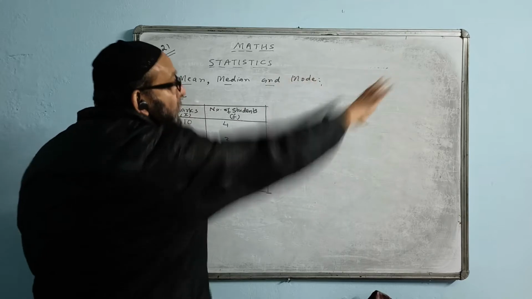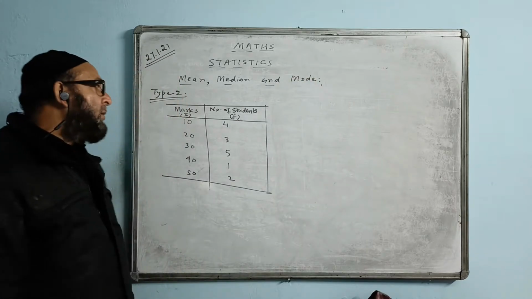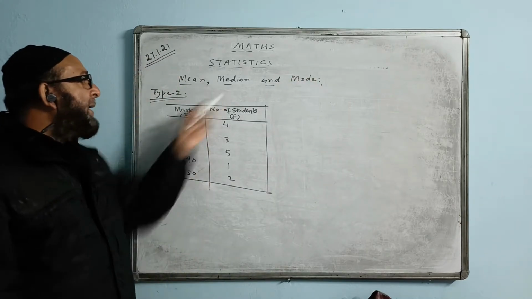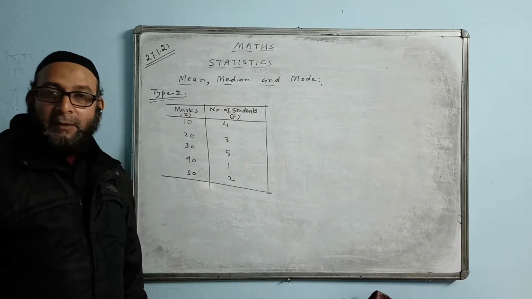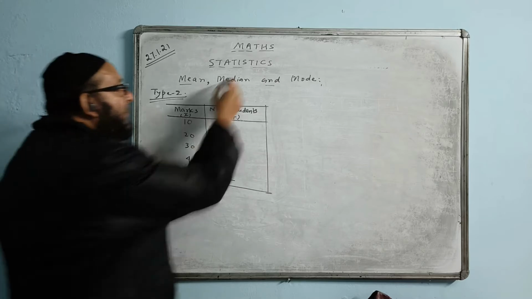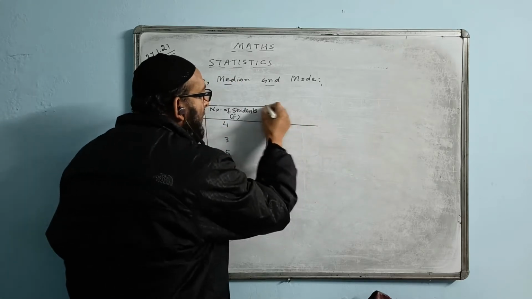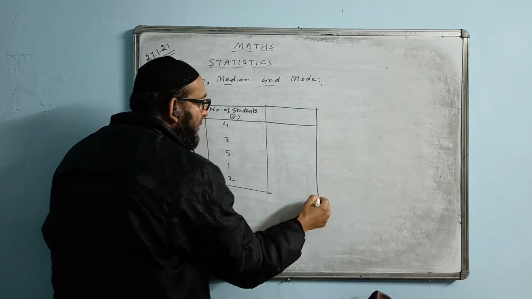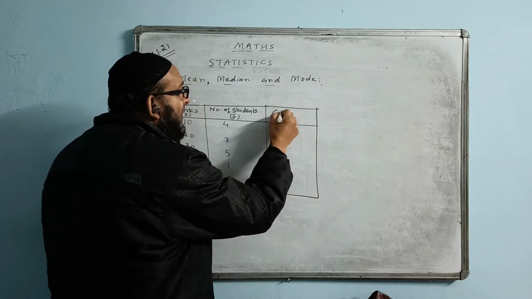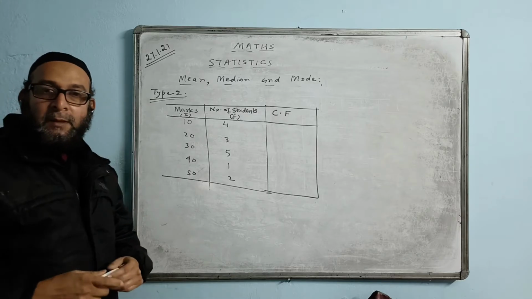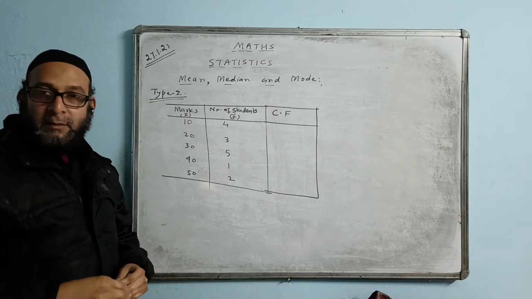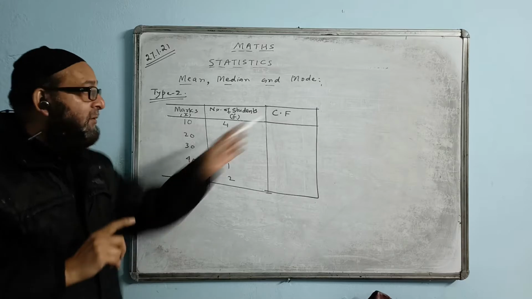The question they will give in this form only, a horizontal table. They will say now find the median of the following. Find the median, not the mean. To find the median, what will we do? We will make a column for CF. CF means cumulative frequency. This time we will not do fx. We will find CF, cumulative frequency.